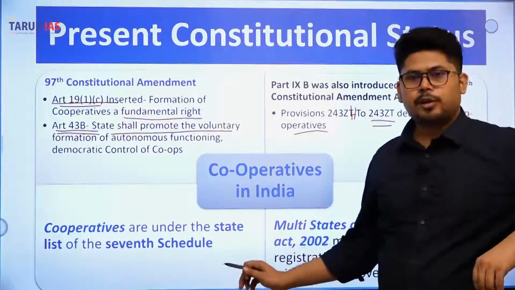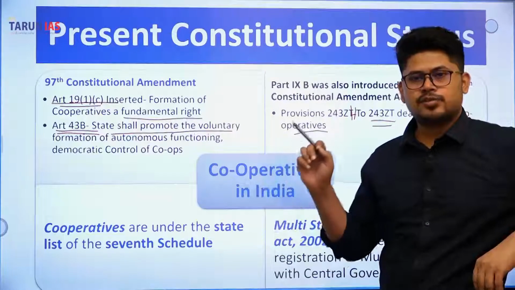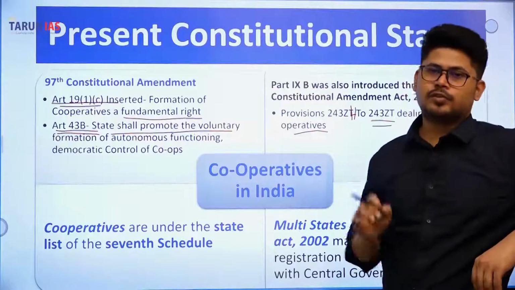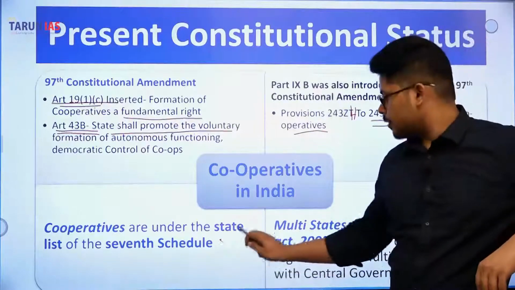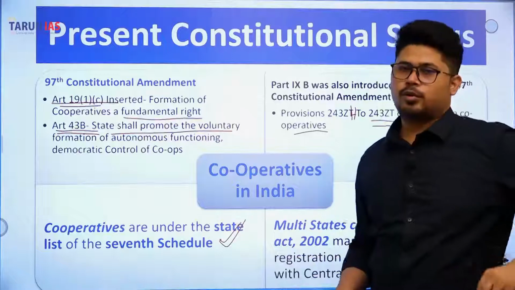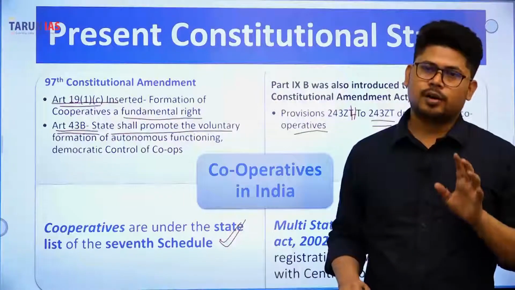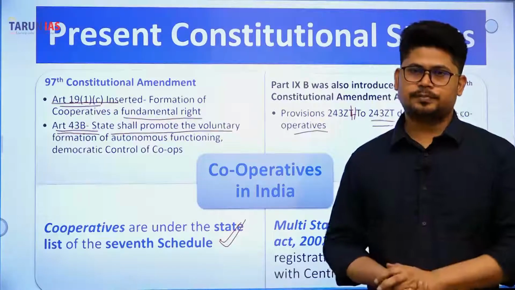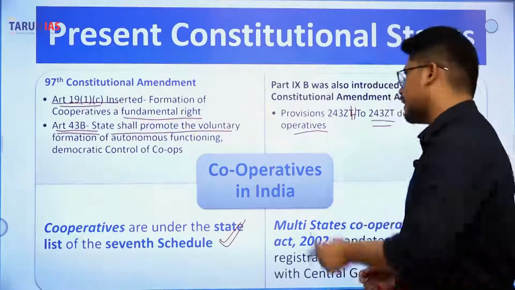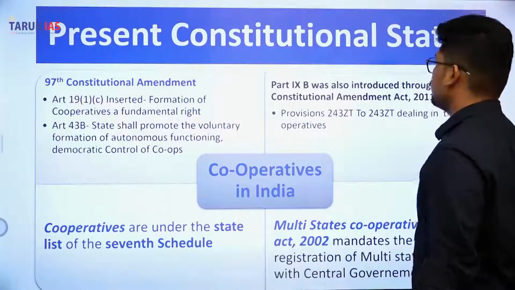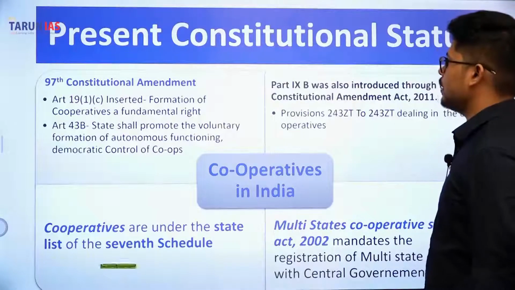Now a very important point: cooperative societies are under the State List of the 7th Schedule. Meaning, cooperative societies are under state control. However, multi-state cooperative societies are under the control of the Union Government of India. That is the present constitutional status of cooperative societies in India.